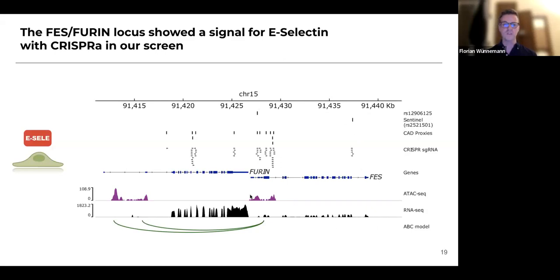And you can also see from public data that there are some ATAC peaks overlapping FES and furin within endothelial cells. These are human aortic endothelial cells, so similar to what we have. And in RNA-seq, both of those genes are also expressed. And even using Hi-C, the promoter of FES actually interacts with the promoter of furin. So we performed RNA-seq on this locus.